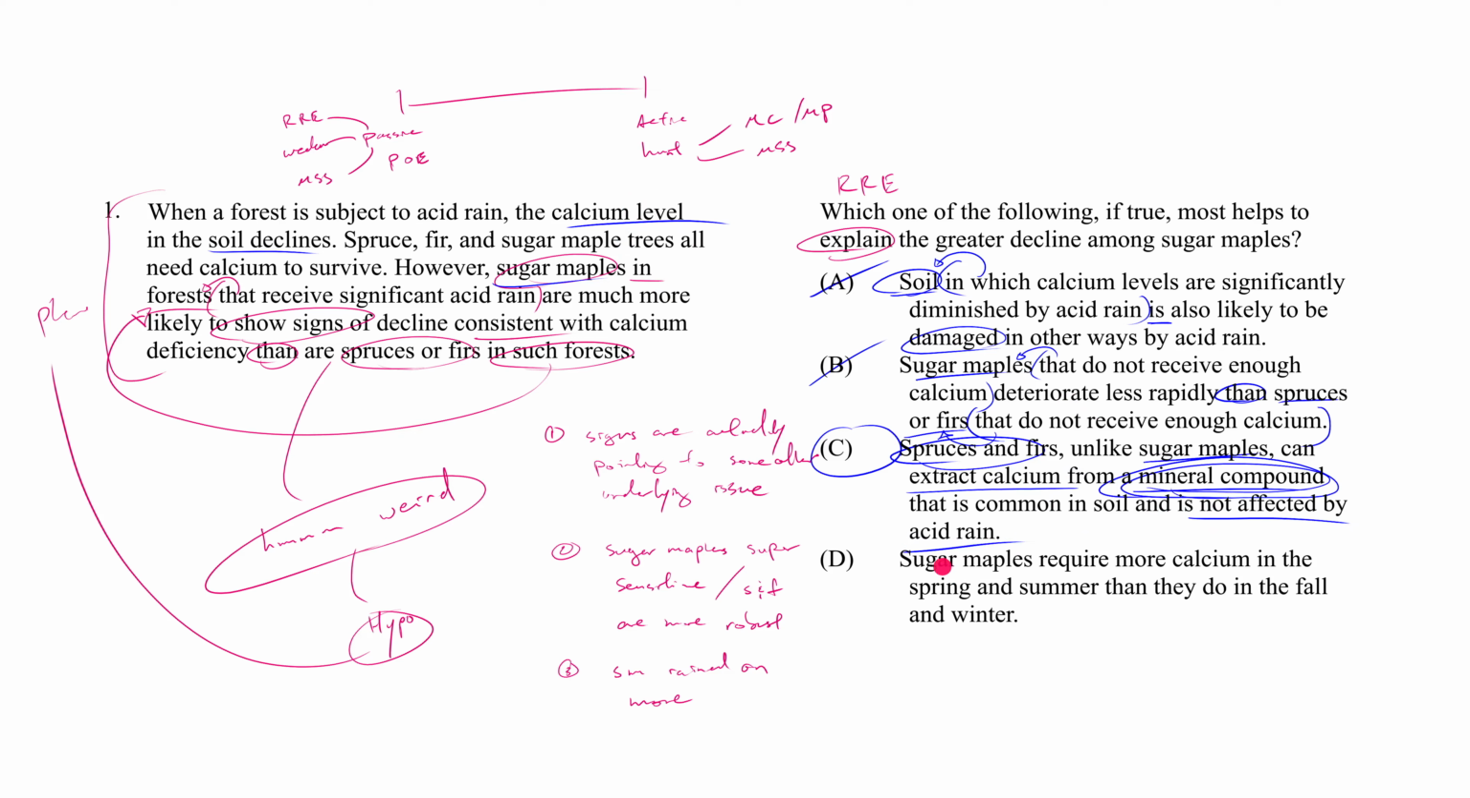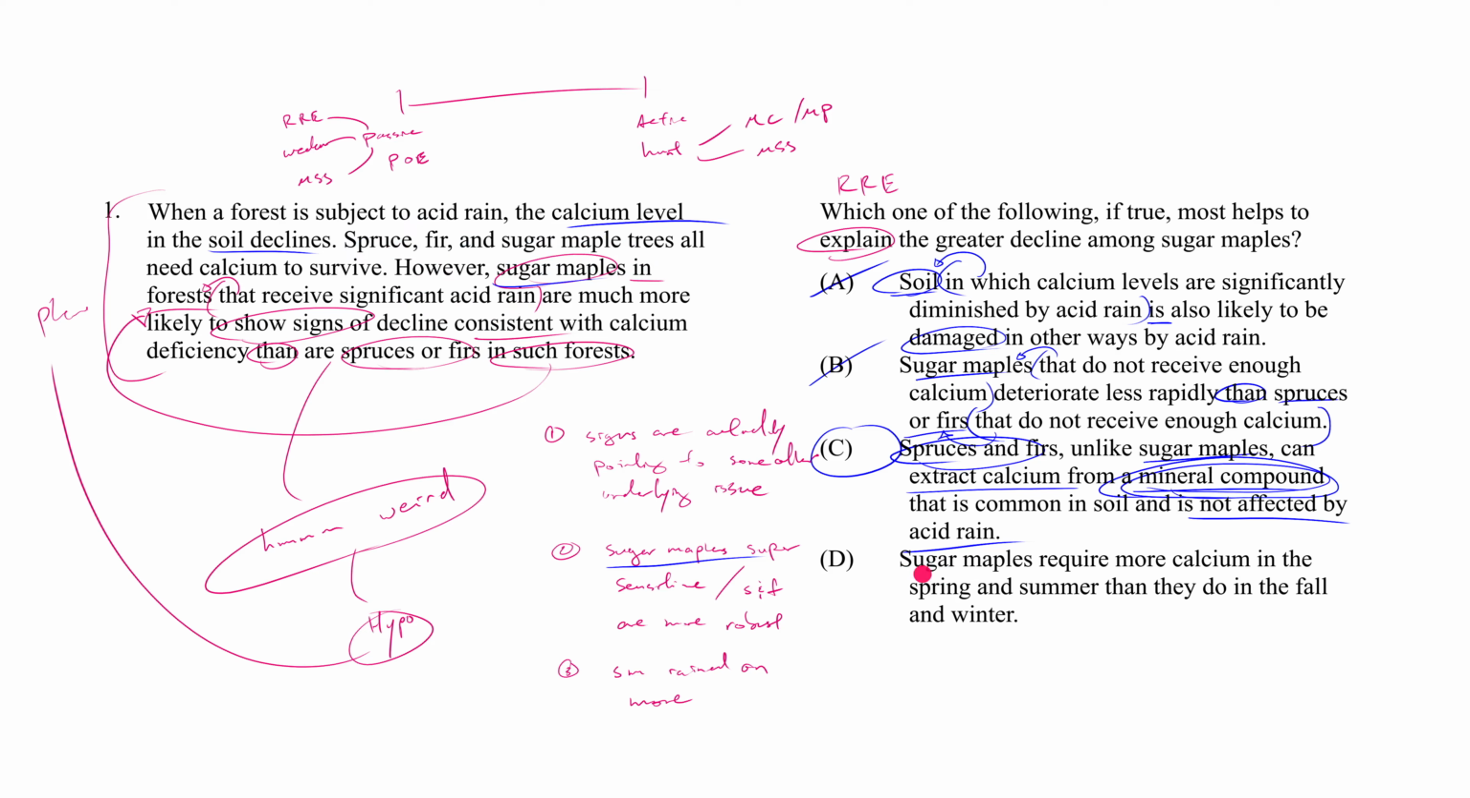Let's look at D, which says sugar maples require more calcium in the spring and summer than they do in the fall and winter. Oh man, D was so close. D, at least the way it started out, was kind of like choice 2. I was thinking maybe D would say something like sugar maples require more calcium than what? Than spruces and firs, right? If it had said sugar maples require much more calcium to be healthy than spruces and firs, that's suggesting that sugar maples are actually super sensitive, such that a decline would result in sugar maples showing symptoms first. And then if the decline continues, spruces and firs will show symptoms.